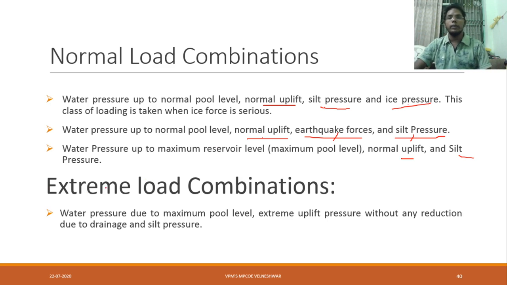Now, extreme load combination. These all are normal, and now we will see extreme load combination. Pressure due to maximum pool level, extreme uplift pressure without any reduction due to drainage, and silt pressure. Means whenever it is the maximum pool level, maximum water level, in that case we have to consider full uplift pressure without any reduction due to drainage, and silt pressure. Here you may deduct from normal uplift something. For suppose if the range is 2 to 4, if it is required only to consider this one, but here you should not deduct anything. Maximum value, however much it is, that value we have to take compulsorily.